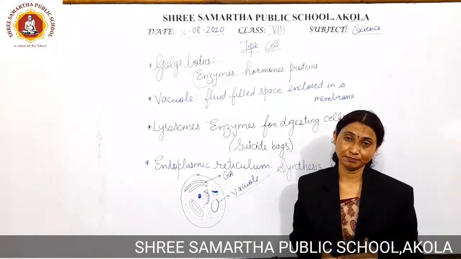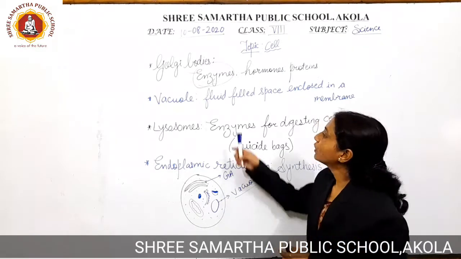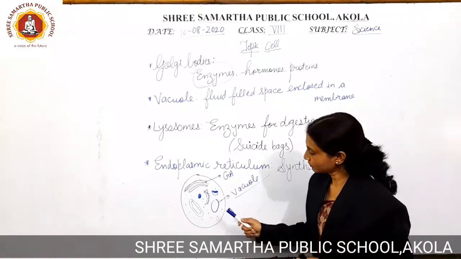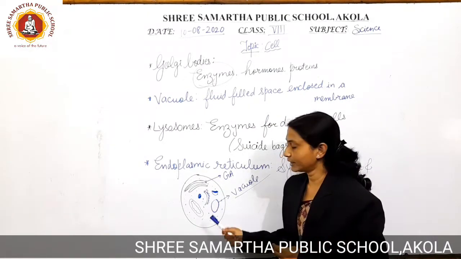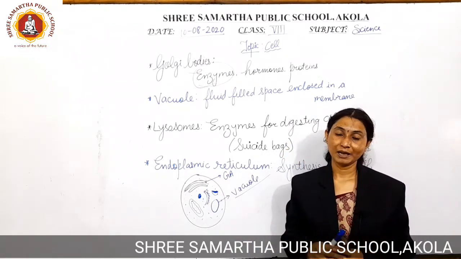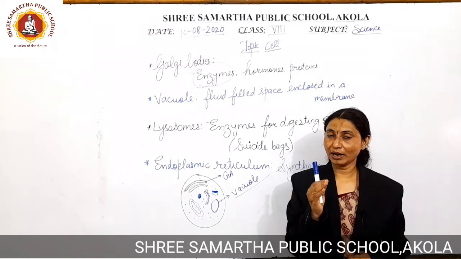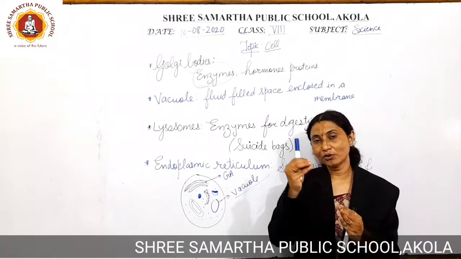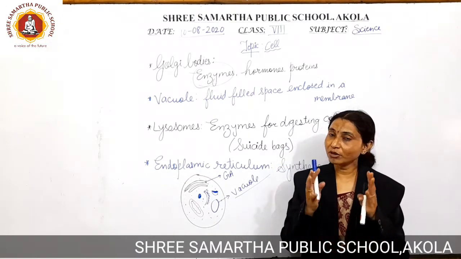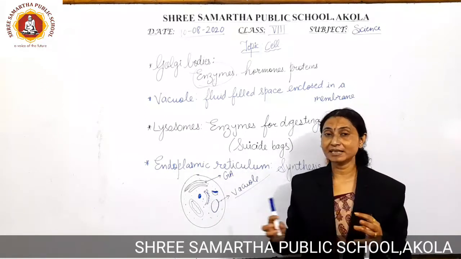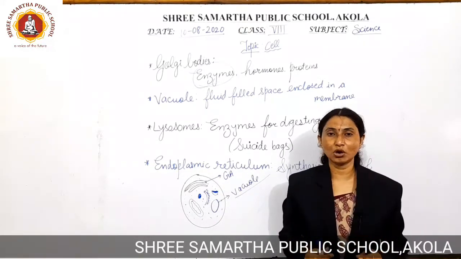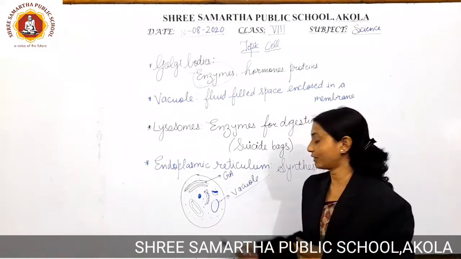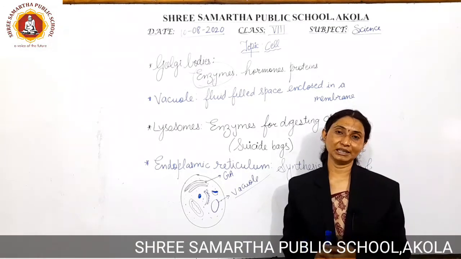Now what is the function of the vacuole? See, a vacuole is a fluid filled space enclosed in a membrane. This is a membrane and inside it fluid is present. I told you that it is going to have food material inside it. So you might be wondering how it is going to have fluid inside it. Whatever food material the cell has digested, all that complete food material or nutrients are enclosed inside the vacuole as reserve food material.